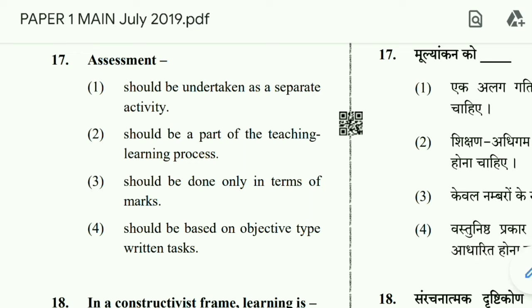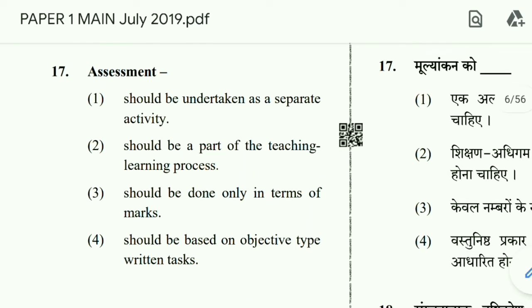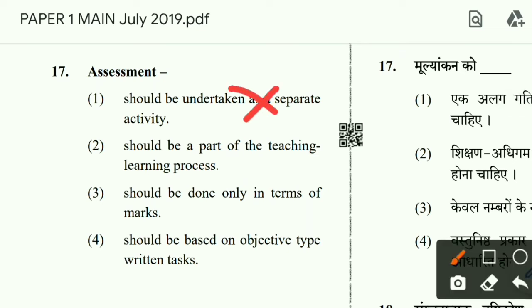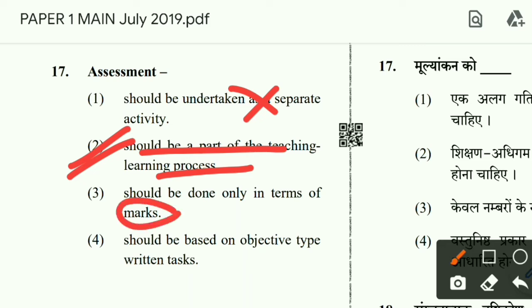So out of these 4 options, it is not a separate activity. You can't say this is a separate activity. It should be a part of the teaching learning process. Should it be done only in terms of marks? No. Should it be based on objective type written tests? Assessment can also be oral. So option 2 is the correct option.